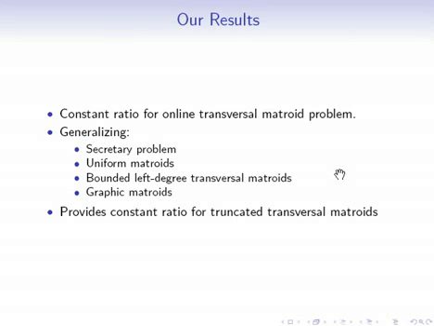So let me summarize what we've seen today. I've shown you a constant ratio algorithm for the online transversal matroid matching problem. The algorithm actually generalizes results for the secretary problem, for uniform matroids, for bounded left-degree transversal matroids, and graphic matroids, because all of these in one way or another are a special case of the transversal matroid. Furthermore, along with the reduction to truncated transversal matroids, our algorithm provides a constant ratio algorithm for the truncations of transversal matroids. But let's see some failings of our algorithm.